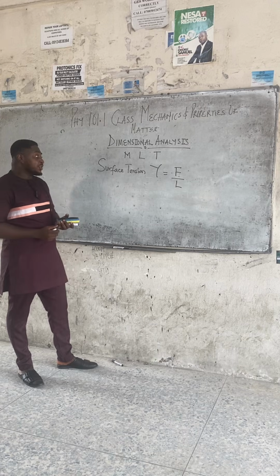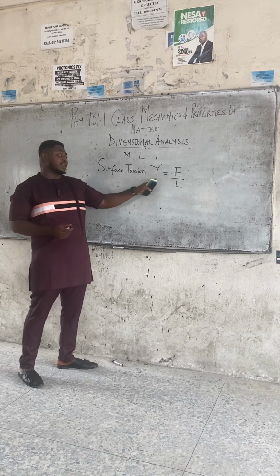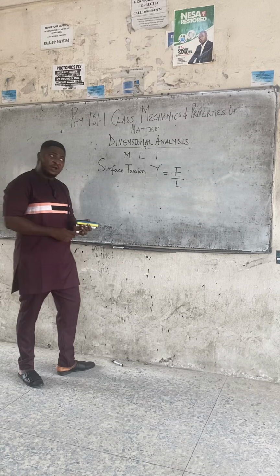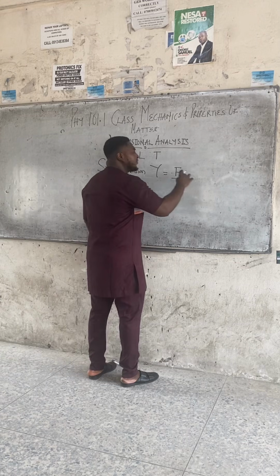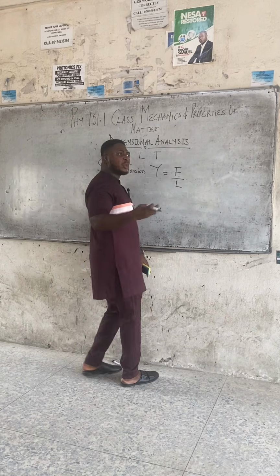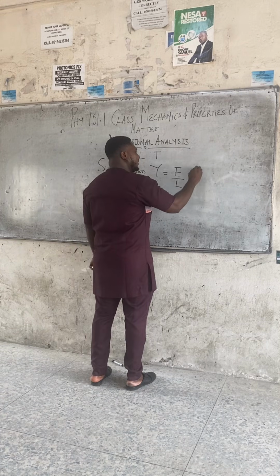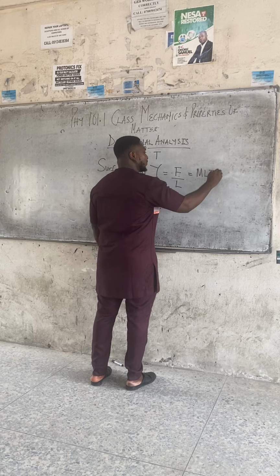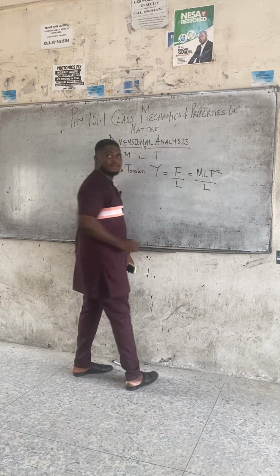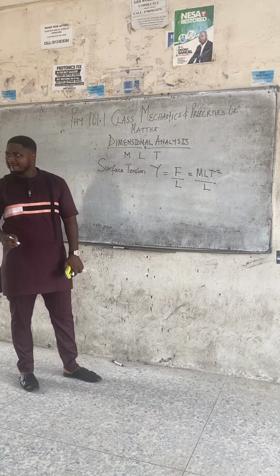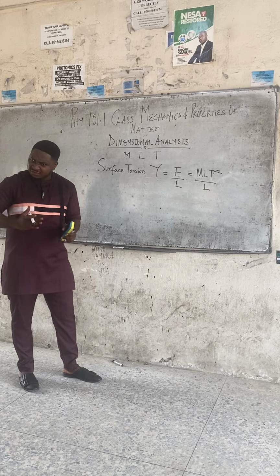The formula for surface tension is coefficient. This is called the surface tension coefficient. This is a symbol, the gamma symbol. It's force all over length. Once you know the formula, it's easy to get the dimension. But if they give you a quantity that you don't know the formula for, that's where the problem starts. Force is mLT to the minus 2, then all over L. Are you seeing the advantage of starting a course from the beginning?